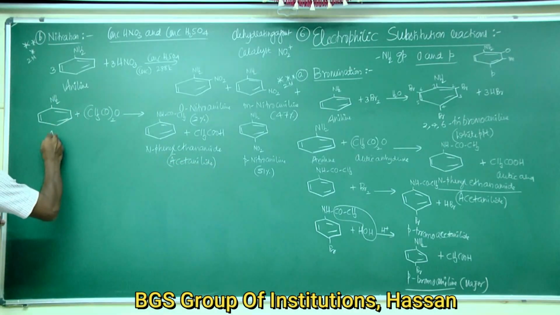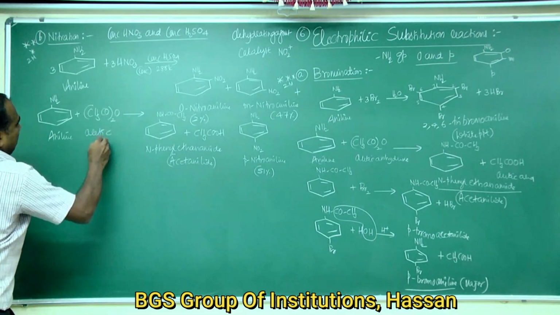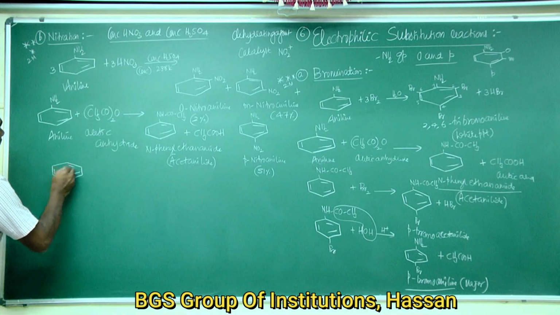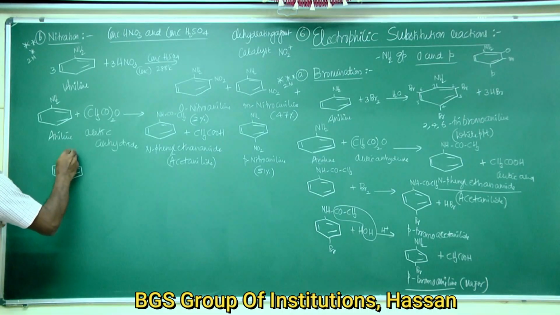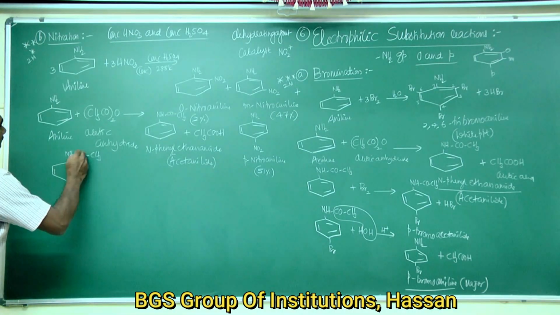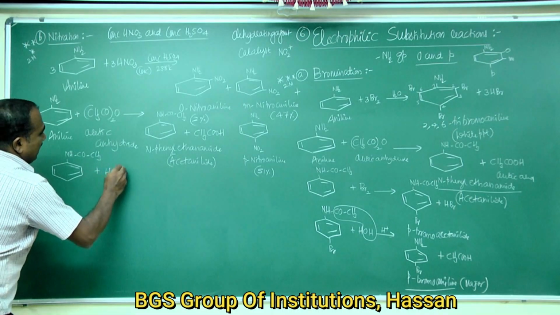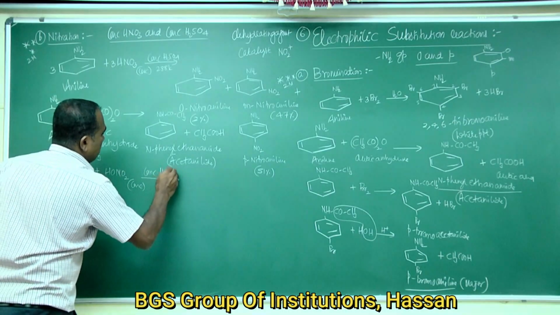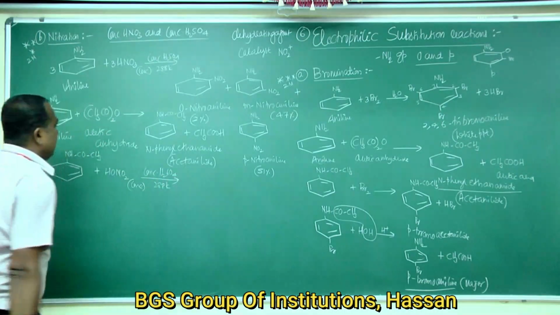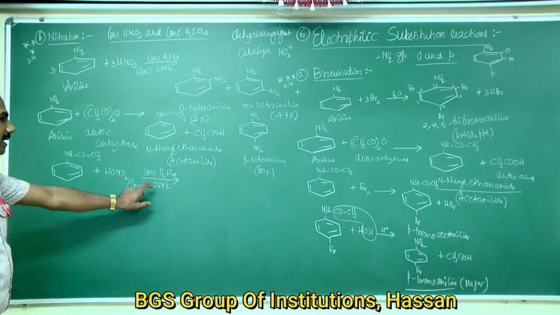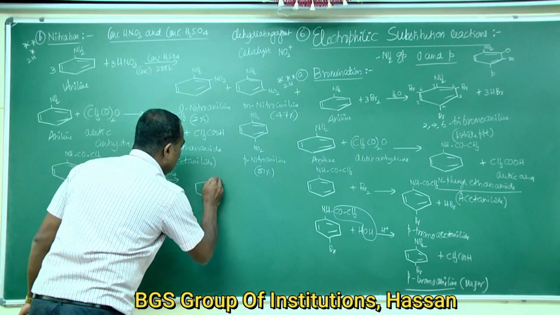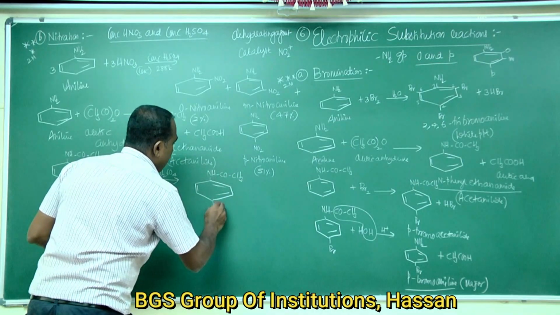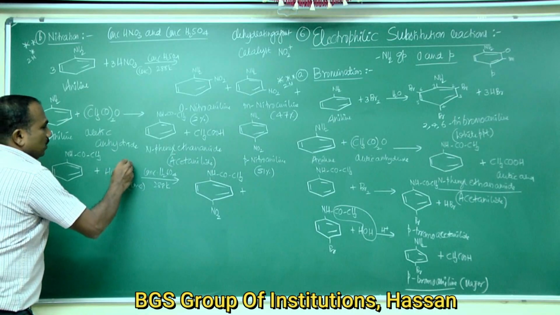So this is aniline, this is acetic anhydride, and N-phenyl ethanamide, that is acetanilide, NHCOCH3, reacts with concentrated nitric acid in the presence of concentrated sulfuric acid at a temperature of 288 Kelvin to form NHCOCH3 with NO2 at the para position, plus OH minus.